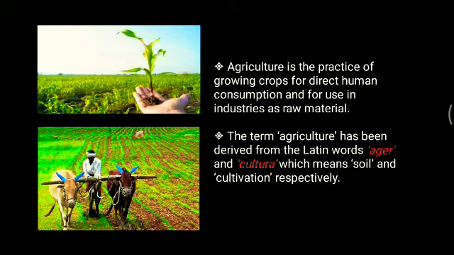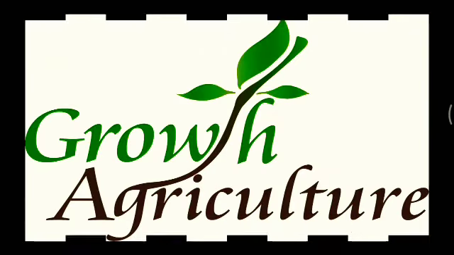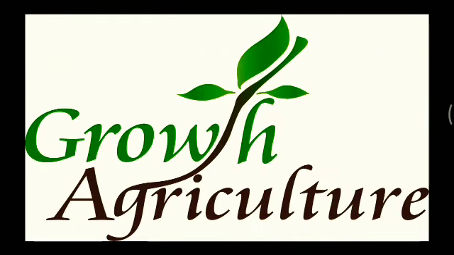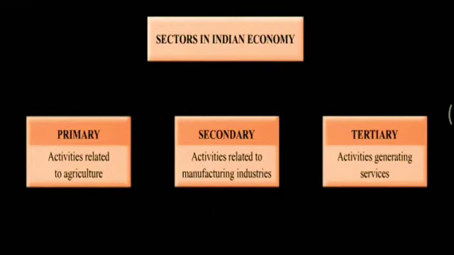In this chapter, we will study the growth of agriculture, factors that influence agriculture in a place, and the types of farming practiced all over the world. So let's begin one by one. First we have the growth of agriculture. All people are involved in a number of economic activities, which can be grouped into three types: primary, secondary and tertiary. Agriculture is a primary activity, we all know that.